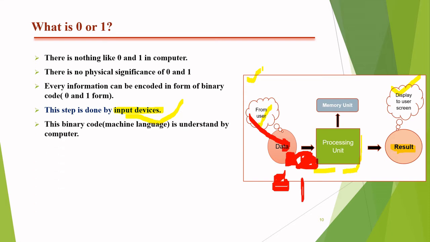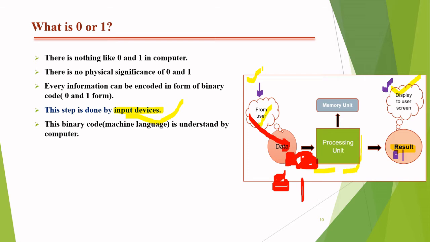So next, when our data is understood by the system, and the system can perform the operation whatever the user wants, what happens next with that data? The processing unit generates the data also in the form of 0 and 1 only. But can any user understand a series of 0 and 1? No. The user can understand only the form in which he gives the input to the system.